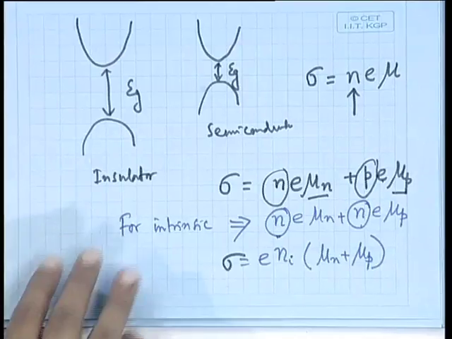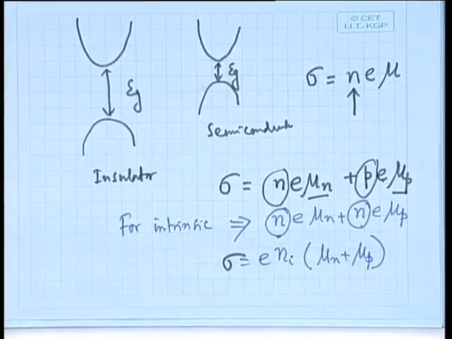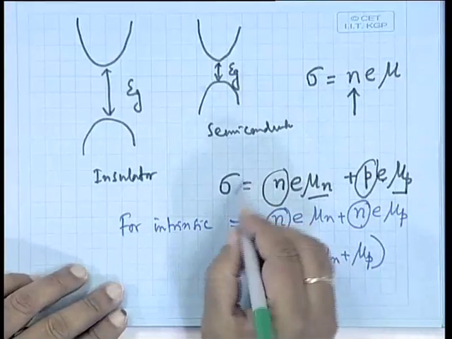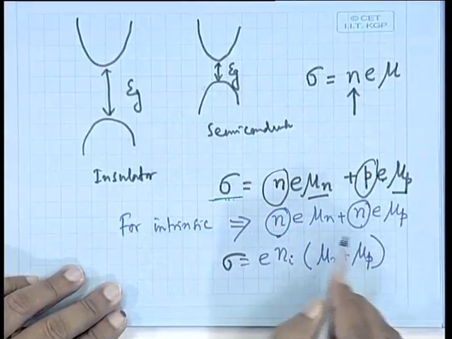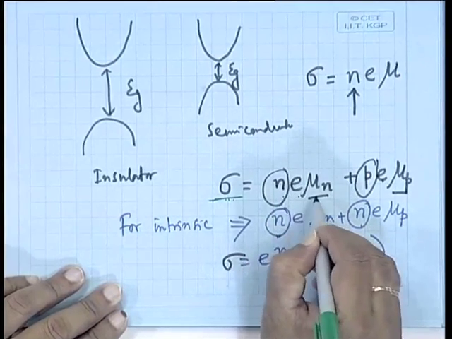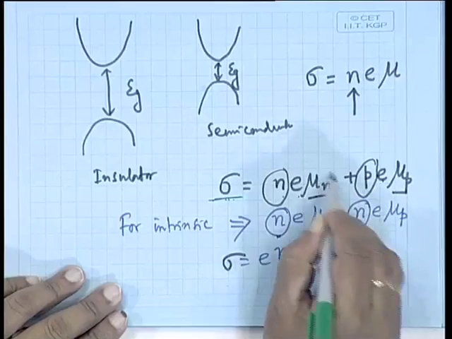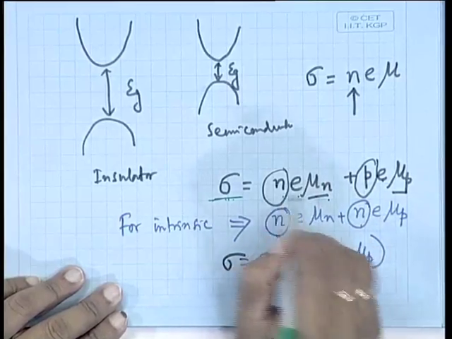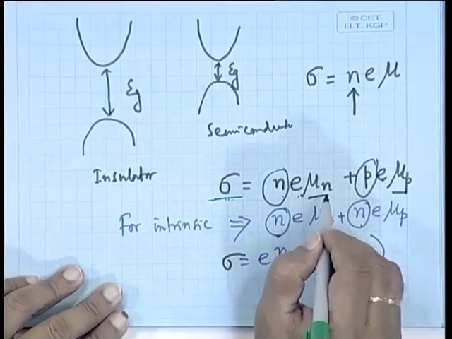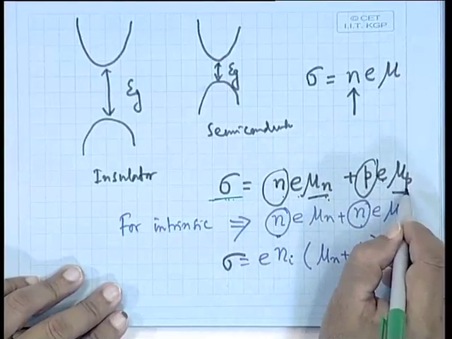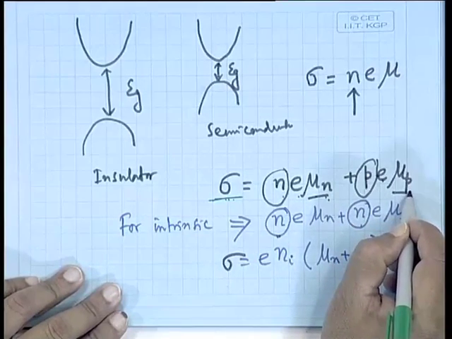Now, you come to that equation where I have shown you what should be the conductivity in such case. You see that this is the conductivity sigma, it equals n e mu n plus p e mu p. This mu n is the mobility of the electrons and this mu p is the mobility of the holes.